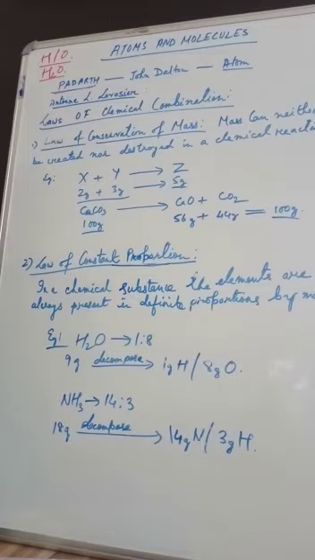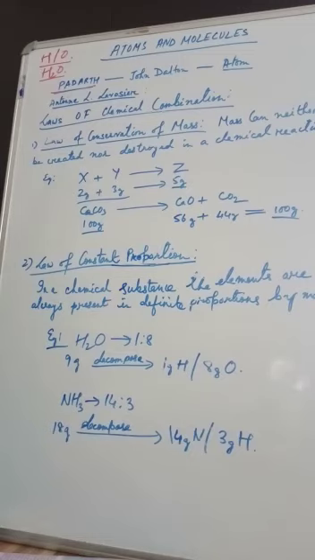So atoms are regarded as the simplest unit of every matter. In Hindi we call this padarth. Maharshi Kanad said that if we go on dividing this padarth, we get the very simplest unit, and that he called paramanu, which we now call atom.